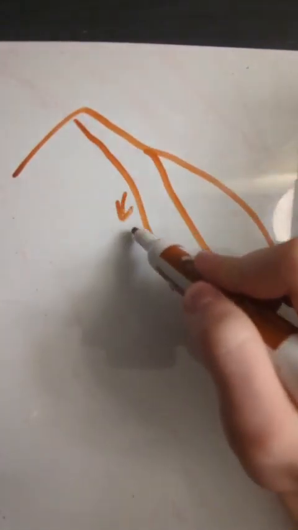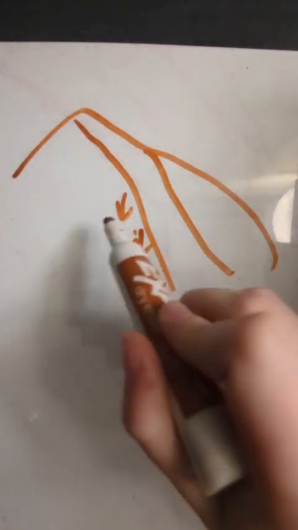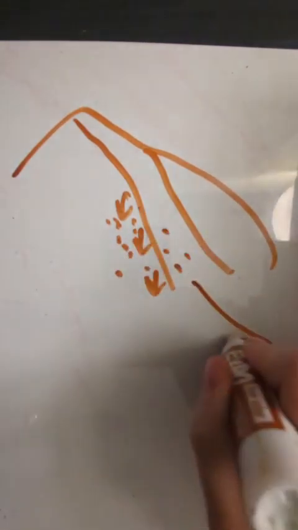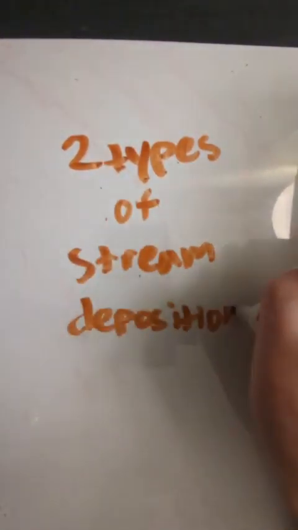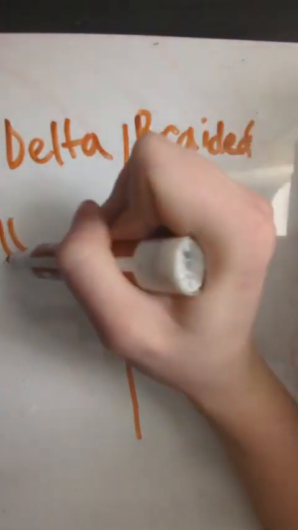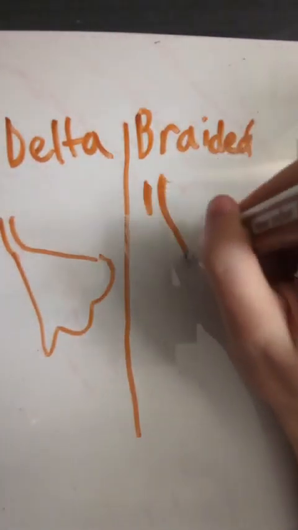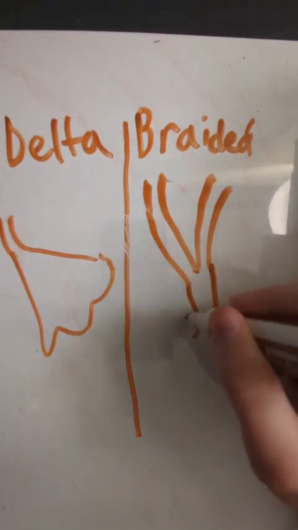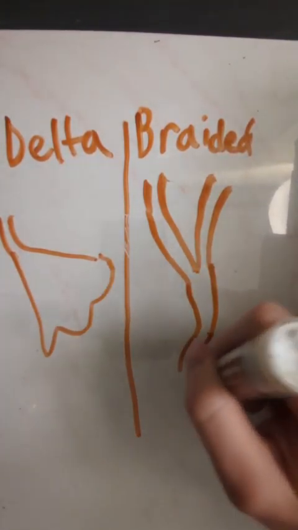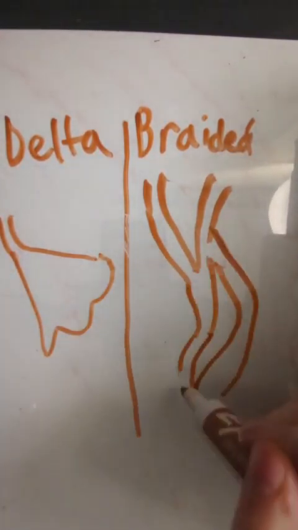Erosion affects the development of a river channel when water seeps into the ground in the process, which makes it weather. The particles are then taken into the water to the end of the river. There are 2 types of stream deposition. Delta will form into a fan shape because of deposition, and braided is multiple streams that are separated by a large amount of sediment, which is why they have a braided pattern.